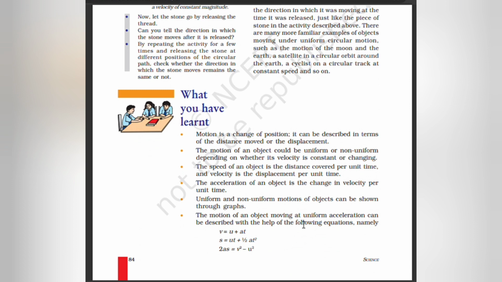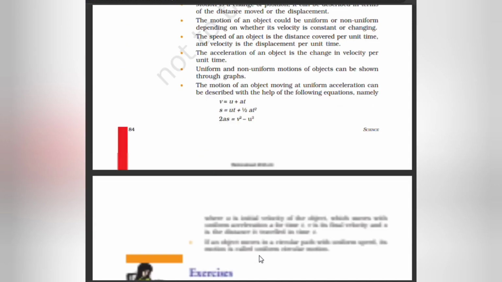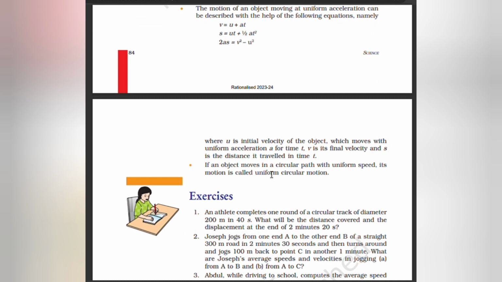Motion of an object moving at uniform acceleration can be described with the help of the following equations: v is equal to u plus at, s is equal to ut plus half at square, 2as is equal to v square minus u square, where u is the initial velocity of the object which moves with uniform acceleration a for a time t, v is the final velocity, and s is the distance in time t. When an object moves in a circular path with uniform speed, the motion is called uniform circular motion.